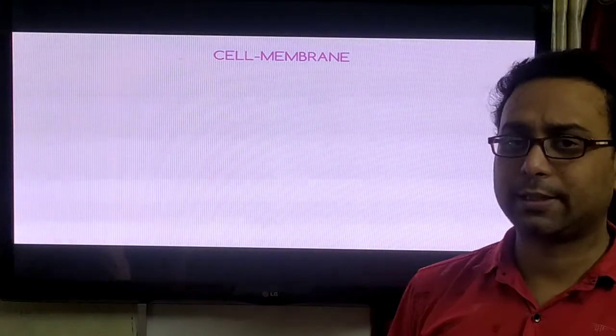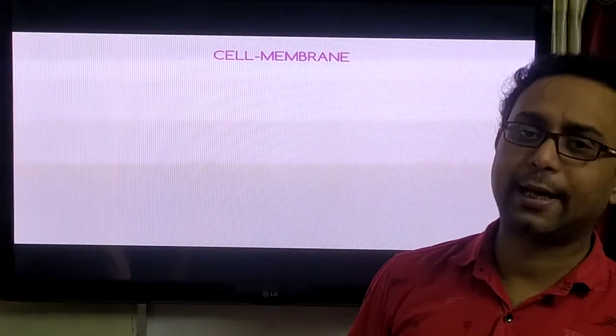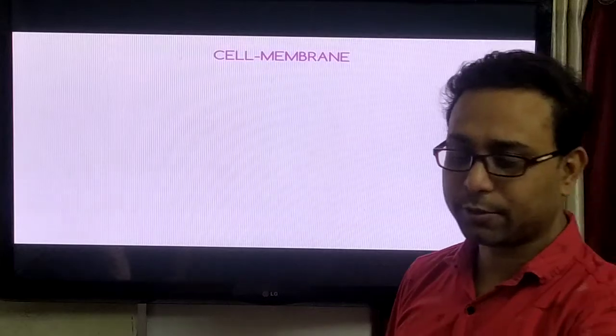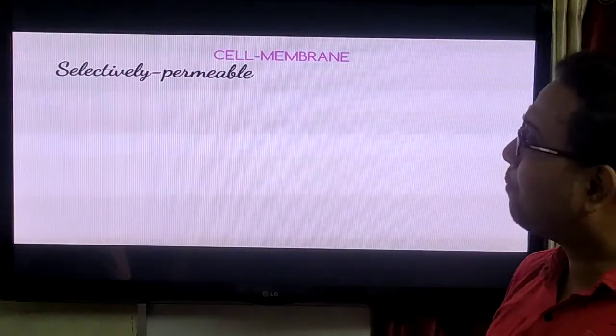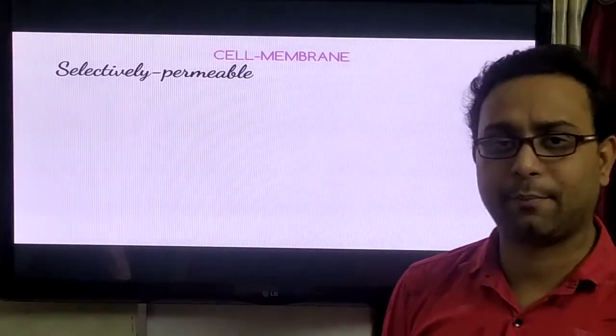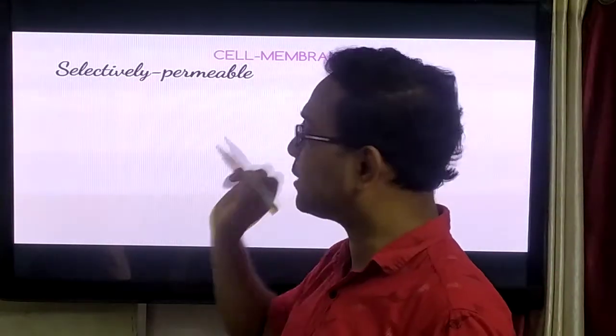So at first you understand that the cell membrane is present in both plant cell and animal cell. Now a question arises: is the cell membrane living or non-living? So write down in the live chat box. Very good, it is a living substance, but an important characteristic feature of the cell membrane is that it is selectively permeable in nature.